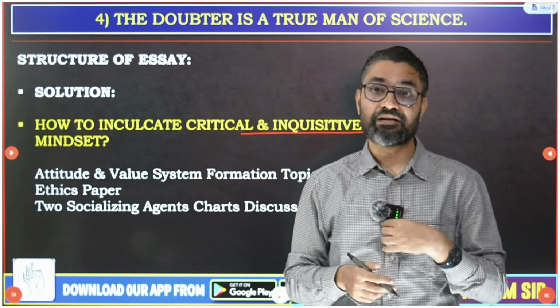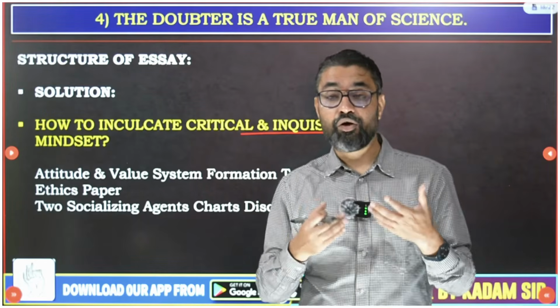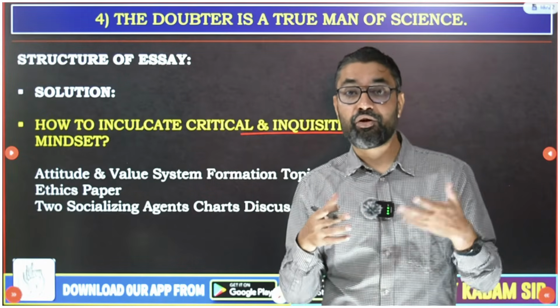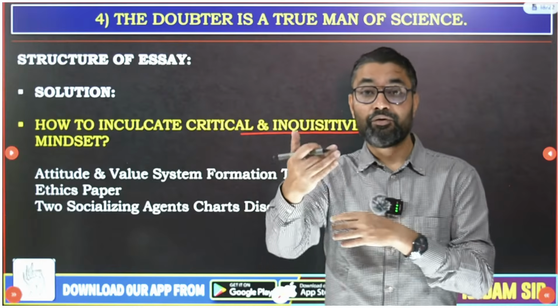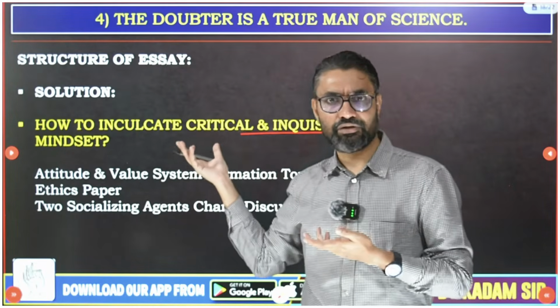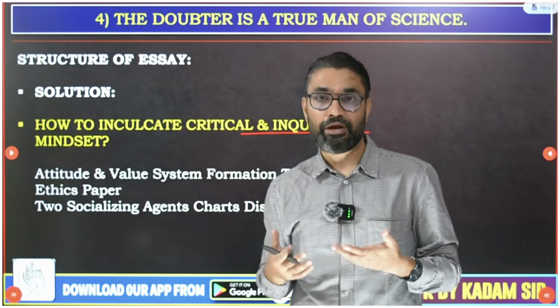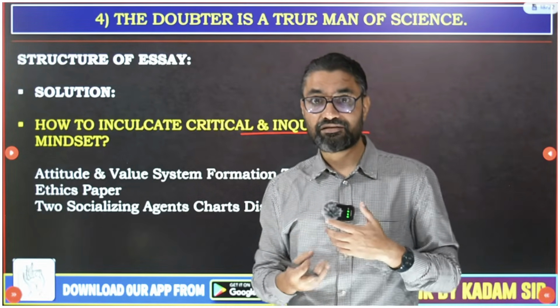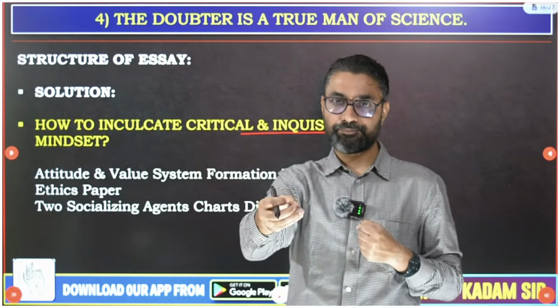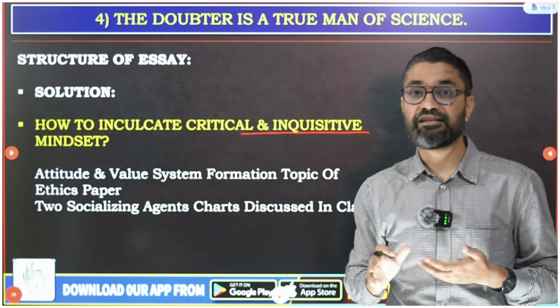I have discussed 2 charts about where we learn ethics, morality, values, attitude from. Even the scientific mindset is one value system. So where we learn this critical inquisitive value system, you can use those 2 charts, some theories of attitude formation, value formation, the role of socializing agents, etc.